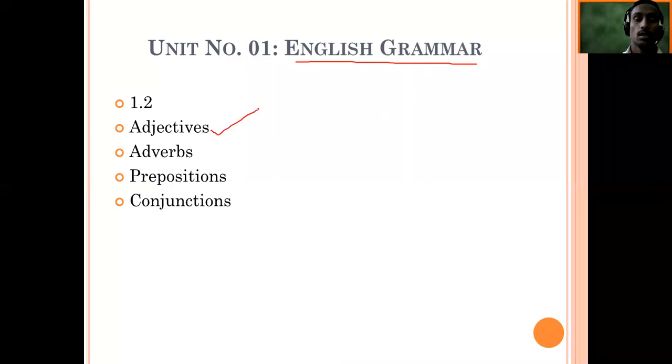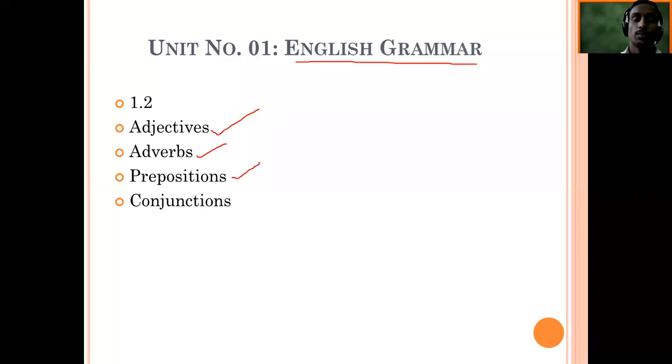We will learn what an adjective is and its types, how to use adjectives to describe a person, place, or thing. Then next is adverbs: what is the function of adverbs in a sentence, what adverbs are, and the types of adverbs. So these points will be covered.